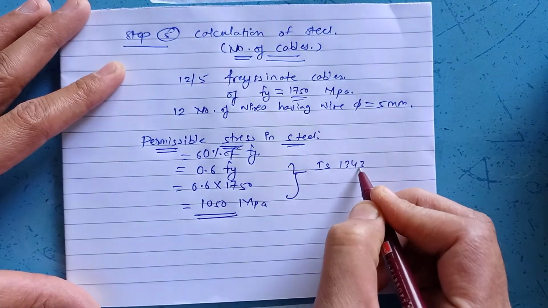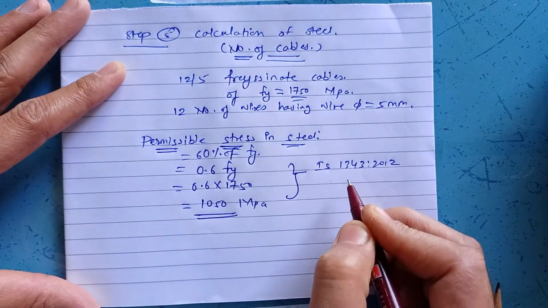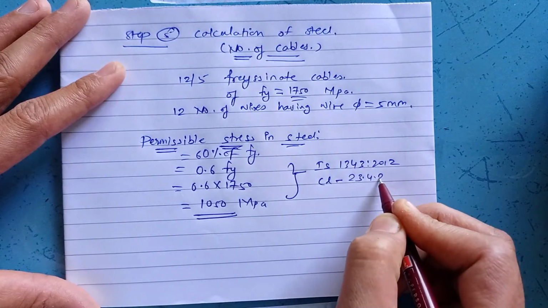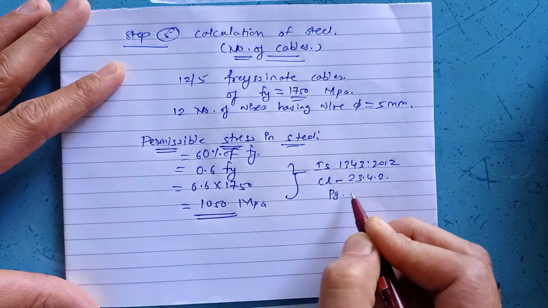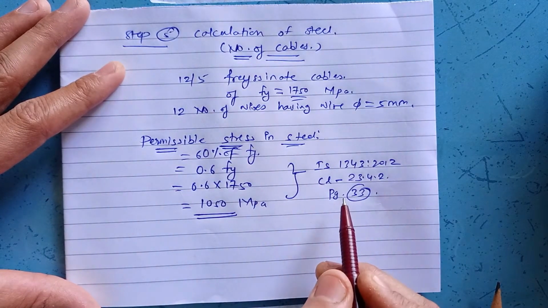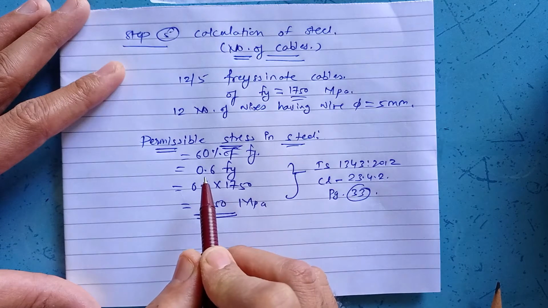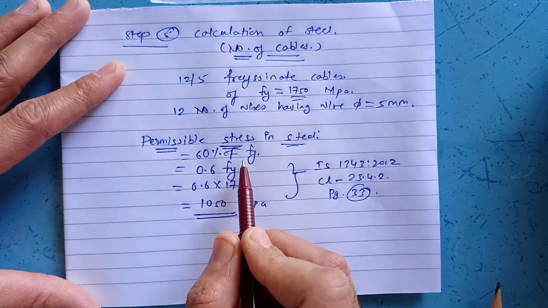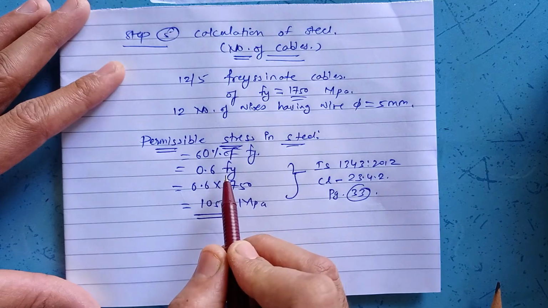IS 1343:2012, clause number 23.4.2, page number 33. From this clause you are supposed to consider that the permissible stress in the steel will be 60% of Fy, that is nothing but 0.6 Fy.